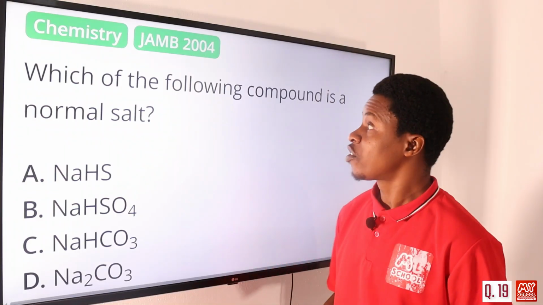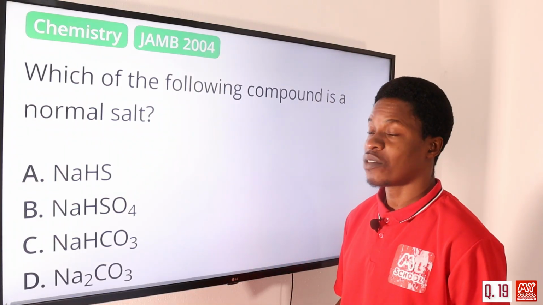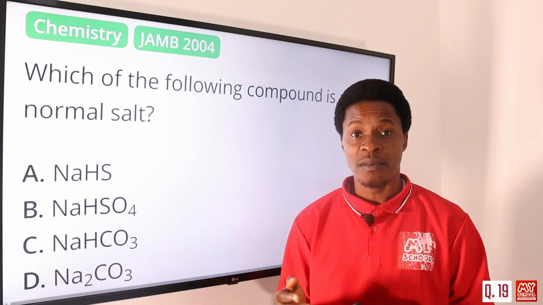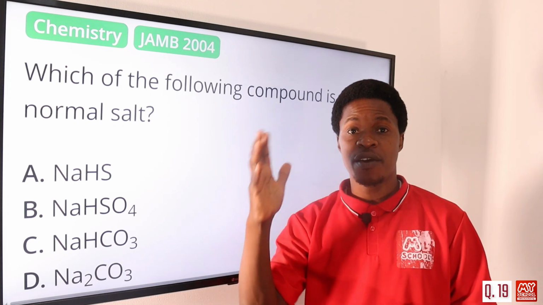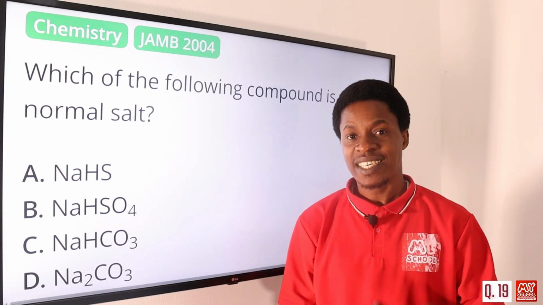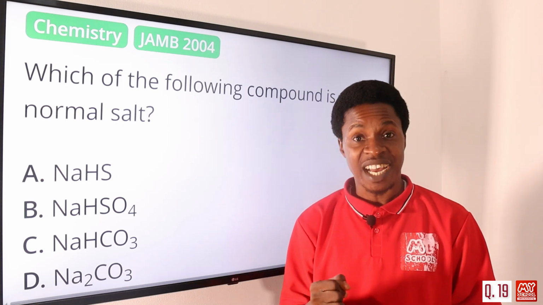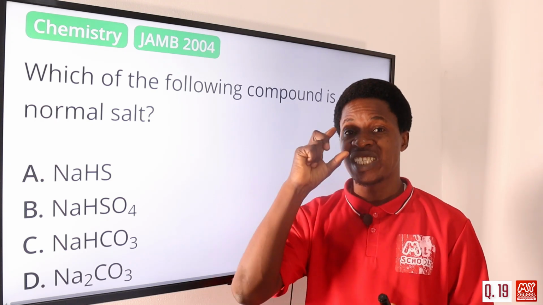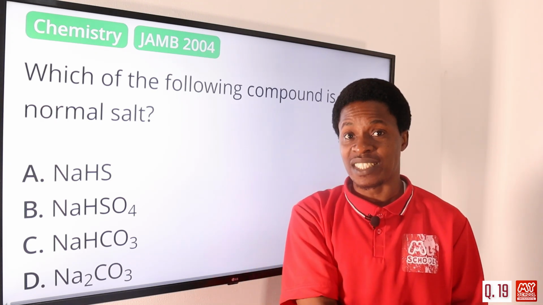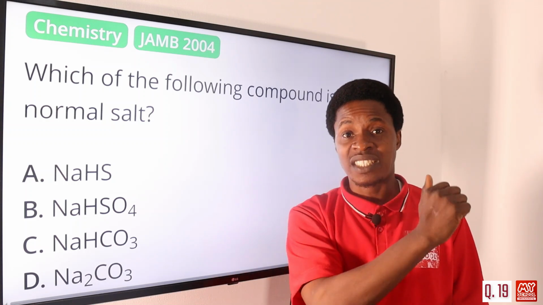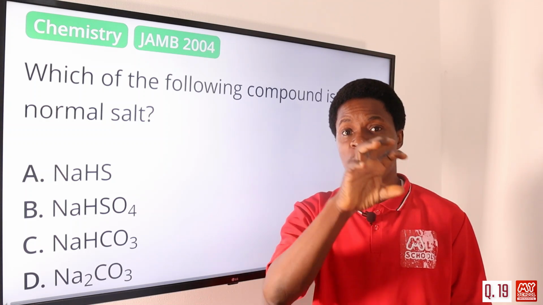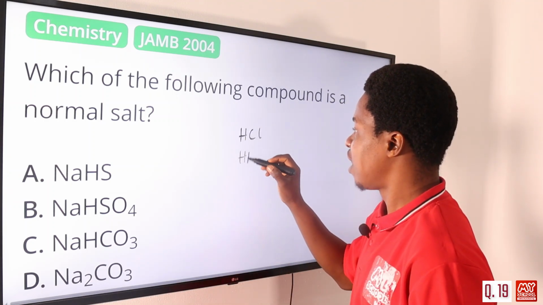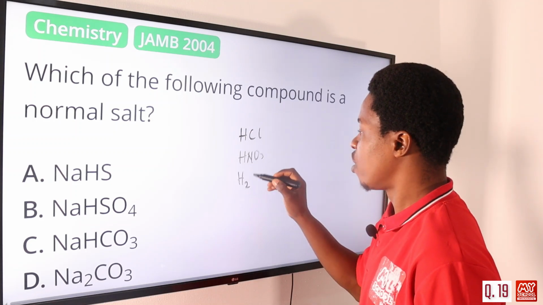Question 19. Which of the following compounds is a normal salt? You know, we have different types of salt. First, we said a salt is a substance that is formed when all the hydrogen ion that is present in an acid is replaced by a metal ion or metallic ion or an ammonium ion. Once you replace all of the hydrogen ion that is present in the formula of an acid, let's say HCl, if you remove all the H, then you have a metallic ion coming in, like potassium coming to replace. We have HCl here, this is an acid, HNO3, this is an acid, H2SO4, this is an acid.